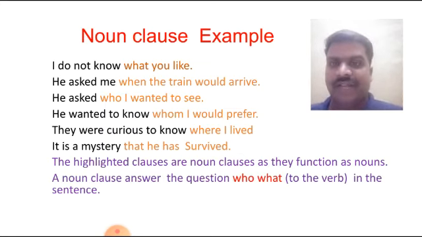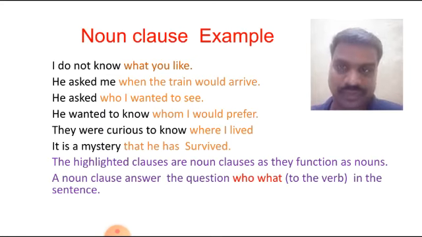Friends, a very simple point I am telling you. In the noun clause, most of the time, 99%, you are getting the connectors that and what. When you are getting these two connectors, most of the chances are there. Otherwise, another hint I already told you. When you ask the question who and what to the verb, the answer of this question is the noun clause.